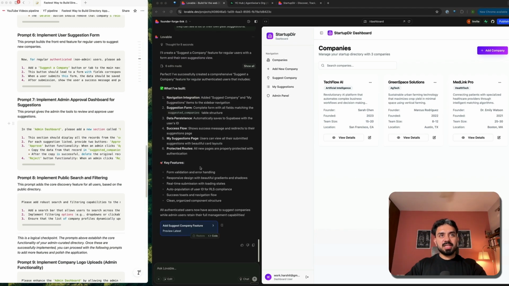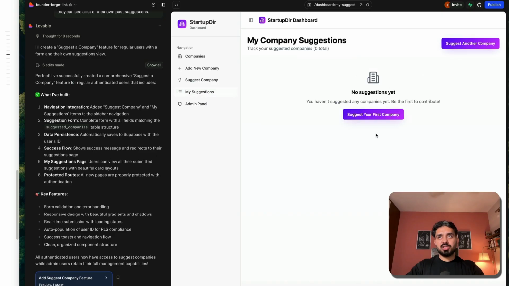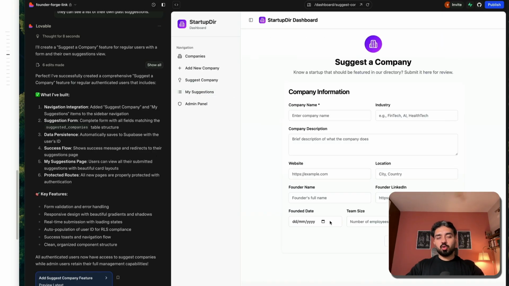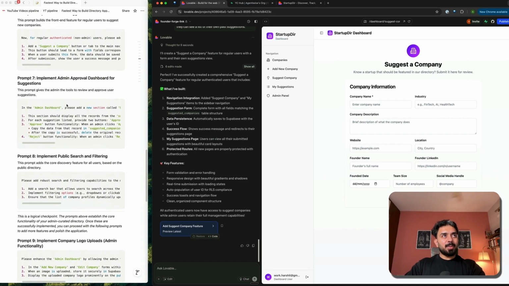This feature has also been implemented, suggest a company. So my suggestions, suggest your first company. Now every user will have this my suggestions, suggest company feature, using which they'll be able to upload a new company and suggest that you make it part of the directory. That's done. Now we need to implement the admin approval dashboard.